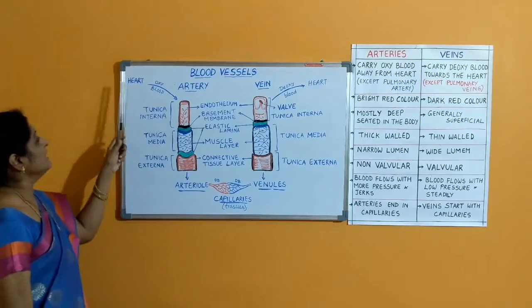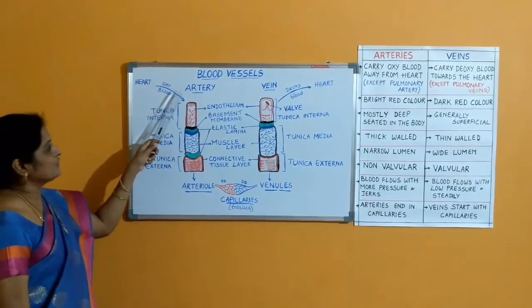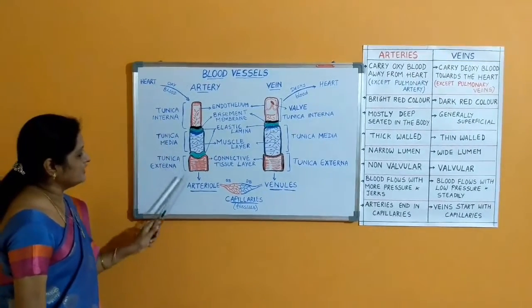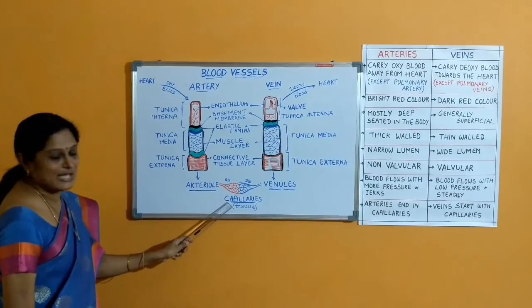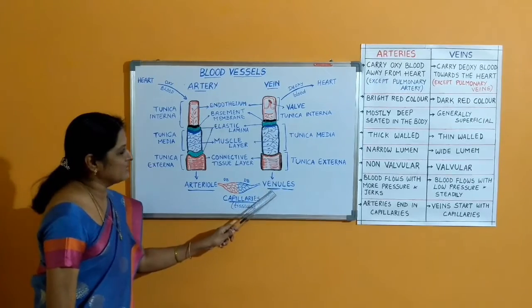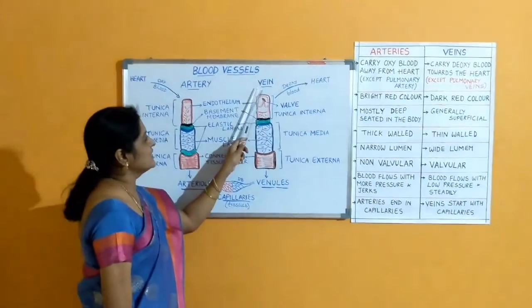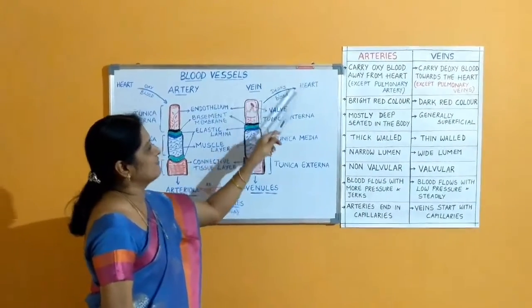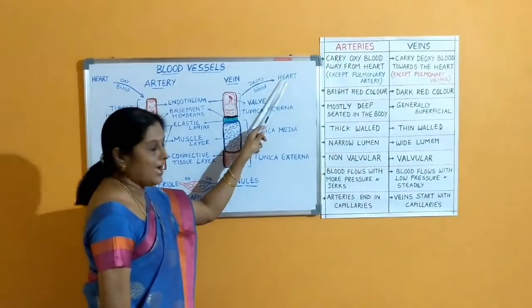So in our body, blood from the heart is going to flow into the artery, then into arterioles and reaches the capillaries. Where again, blood from the capillaries is collected by the venules and it flows into the vein, into larger veins and finally it is going to reach the heart.